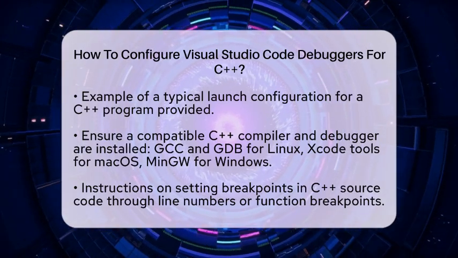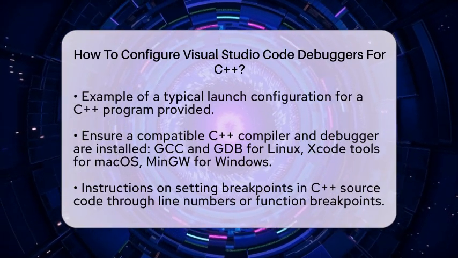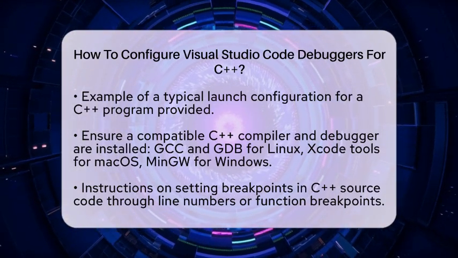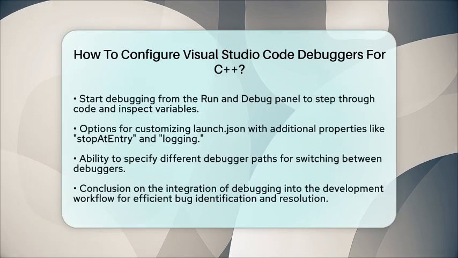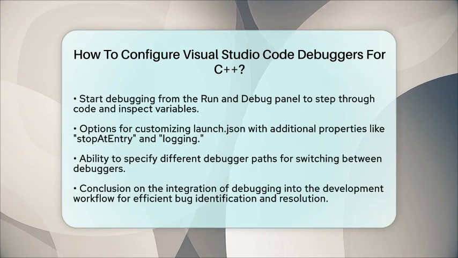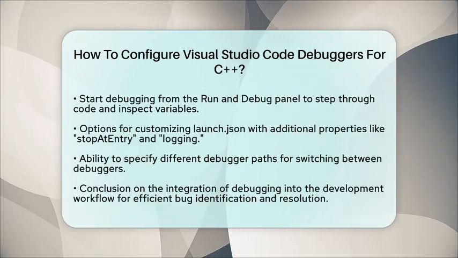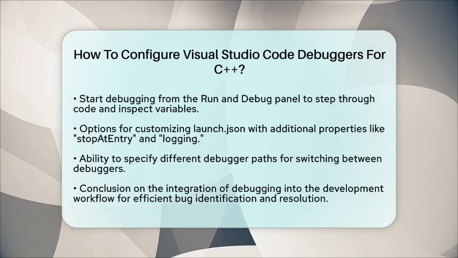You can set breakpoints in your C++ source code by clicking next to the line numbers or by adding function breakpoints through the Run view. Once everything is configured, you can start debugging from the Run and Debug panel. This will launch your program under the debugger, allowing you to step through your code, inspect variables, and diagnose issues effectively.